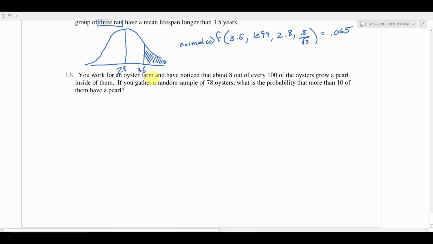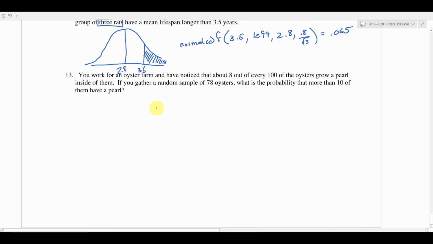All right. So let's look at number 13. This is another little bit of a gotcha problem. You have to recognize what you're dealing with here. It says you work for an oyster farm and have noticed that about 8 out of every 100 of the oysters grow a pearl inside of them. If you gather a random sample of 78 oysters, what is the probability that more than 10 of them have a pearl? It's interesting, right? They throw this in there, and it seems like a gotcha.